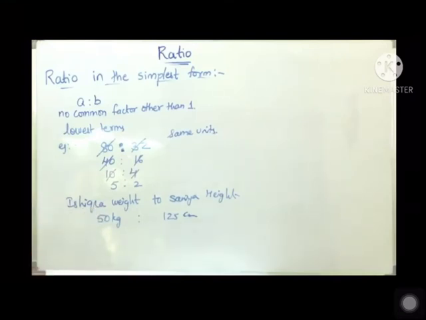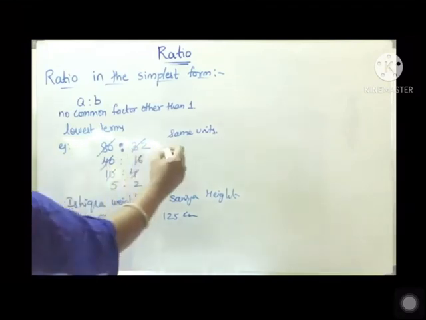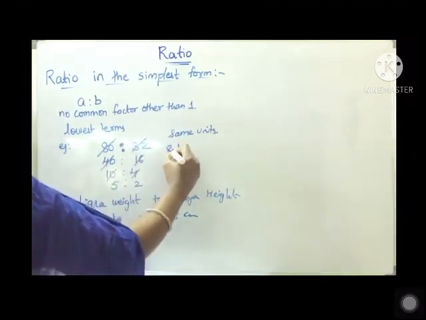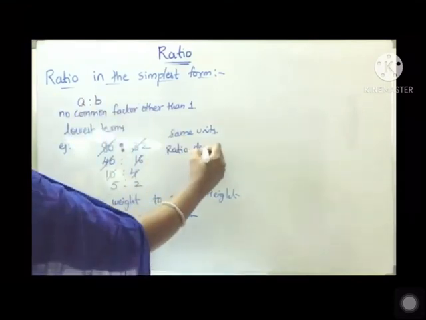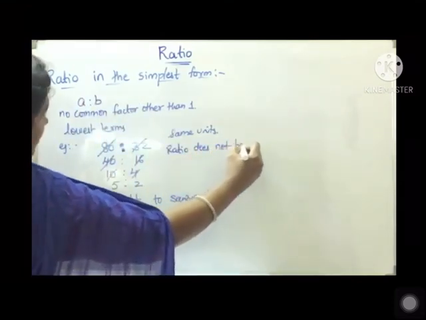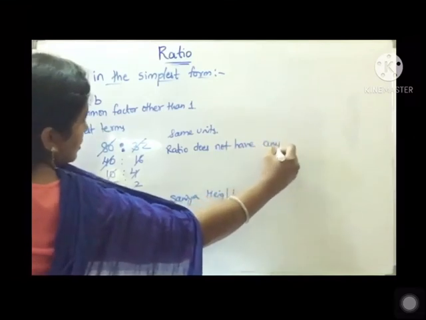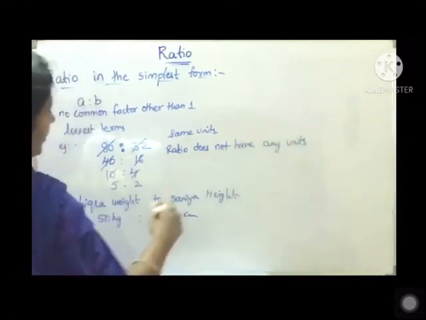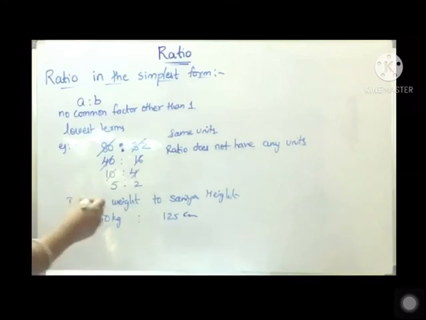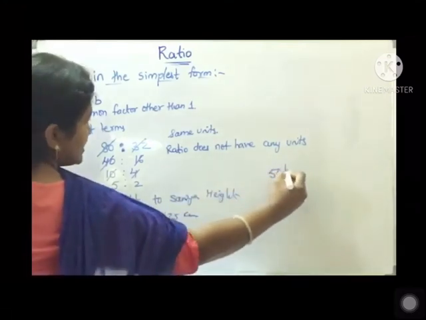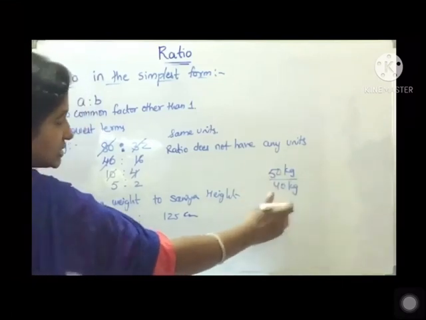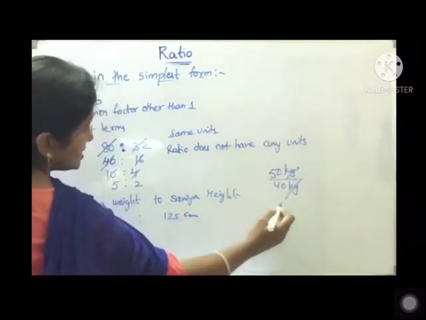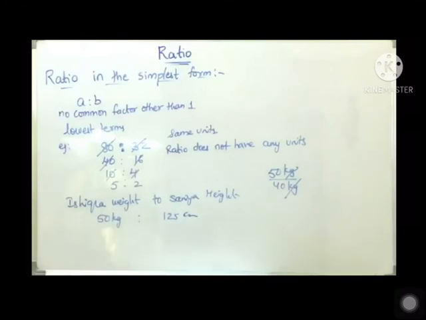It is independent of the units used in the quantities compared. Very important point, ratio does not have any units. Why? Because we are comparing the same quantities. Just now, Ishika's weight is 50 kg and Sania's weight is 40 kg. Here we are comparing the same quantities, kgs. Here kgs get cancelled. That's why a ratio will not have any units.